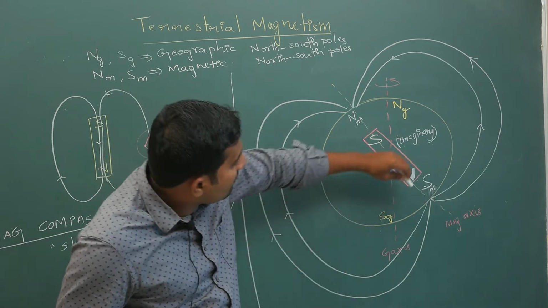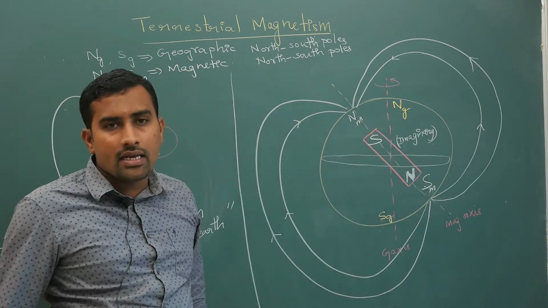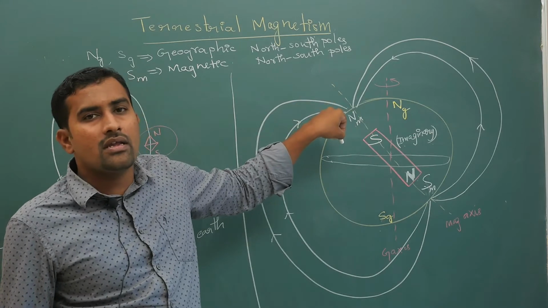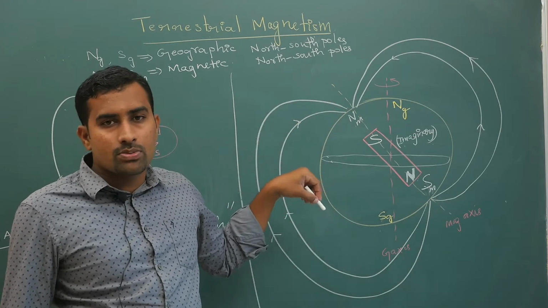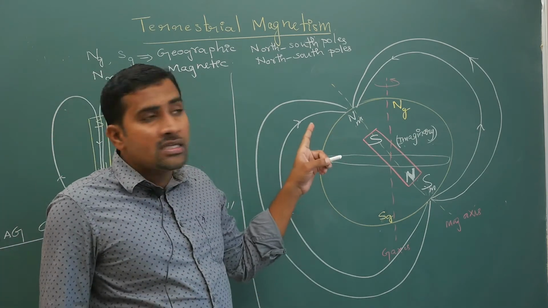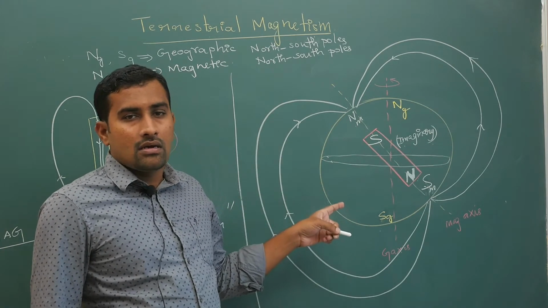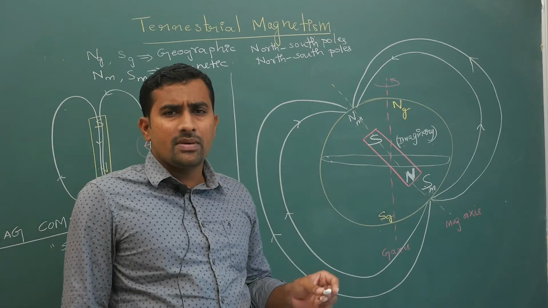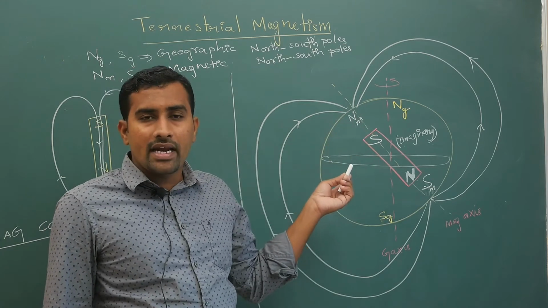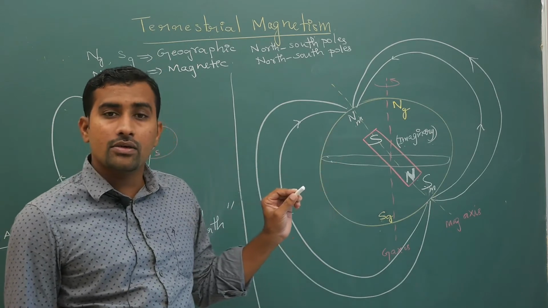Okay, now if you draw an equator here, that is your geographic equator. This is called the northern hemisphere, and this is called the southern hemisphere. You must have studied this in your geography, right? So one is the northern hemisphere and the other one is the southern hemisphere. Now, for extra information, latitude and longitude help in identifying the exact location, and that is how Google Maps and all work, using latitude and longitude.